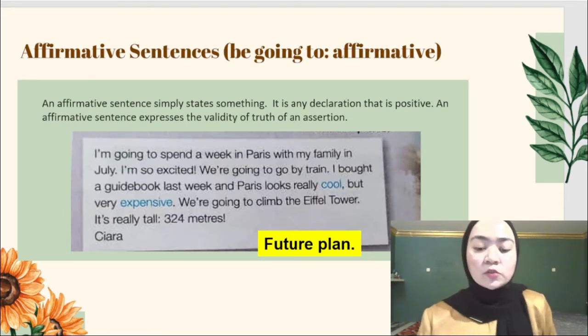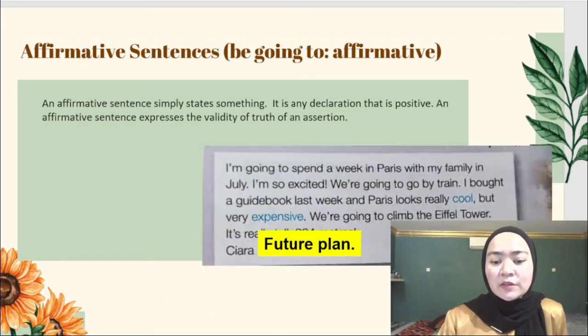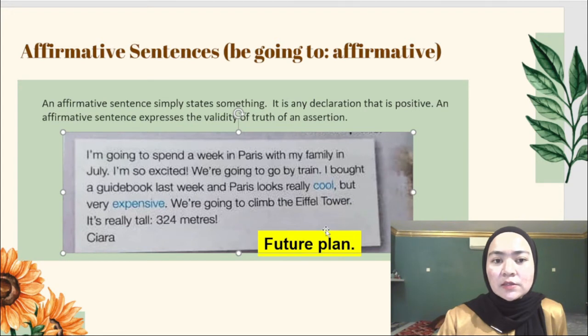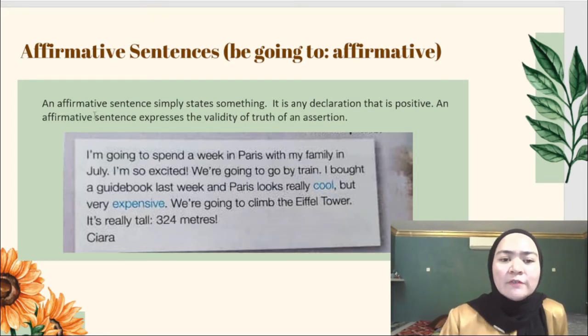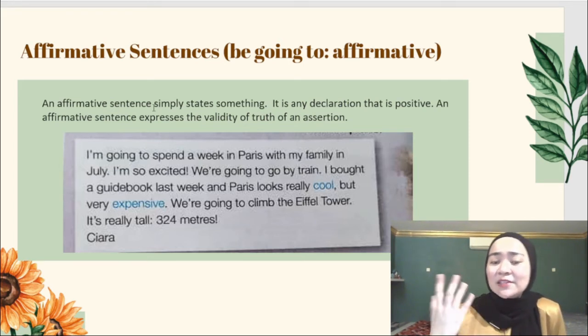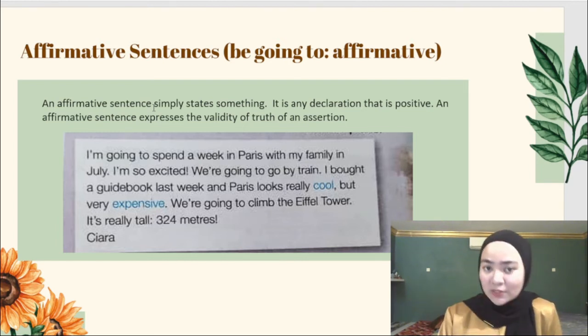now I'm going to explain to you all this affirmative sentence. There are 3 things that we are going to learn today, and the first one is affirmative. What is affirmative? An affirmative sentence simply states something, or it is any declaration that is positive.